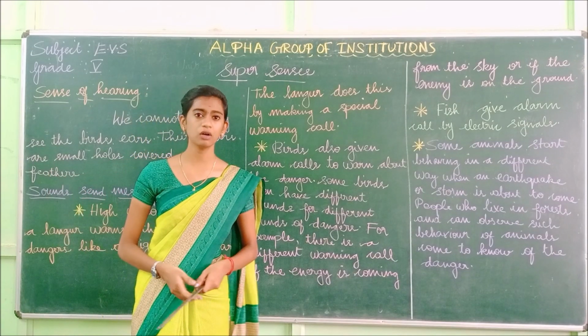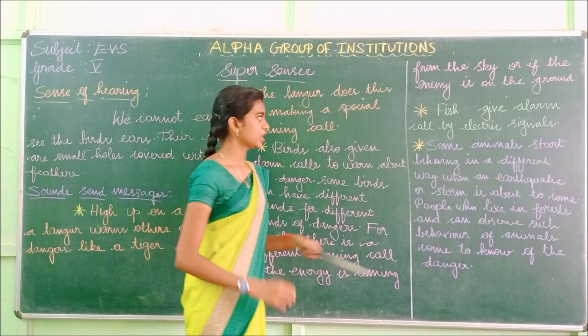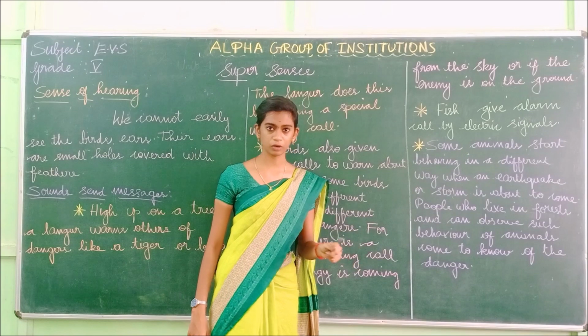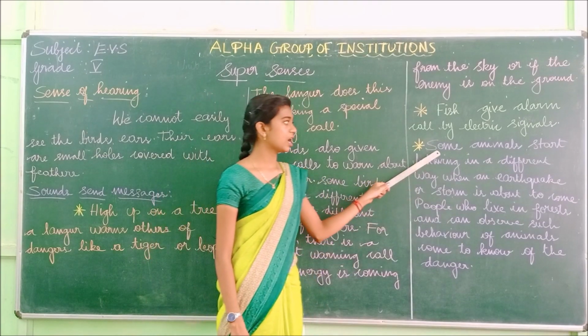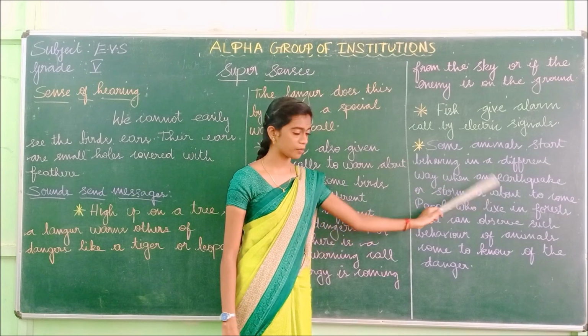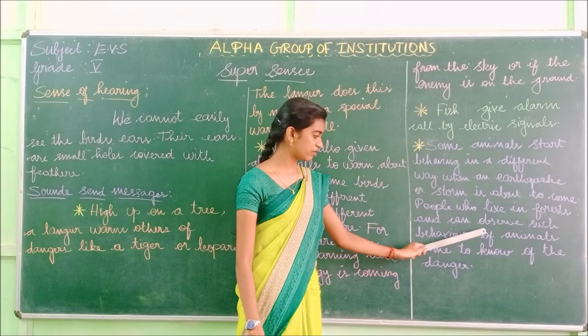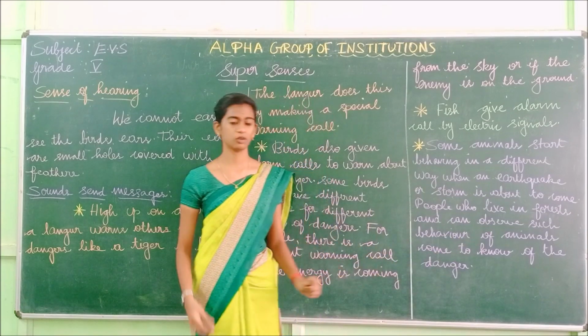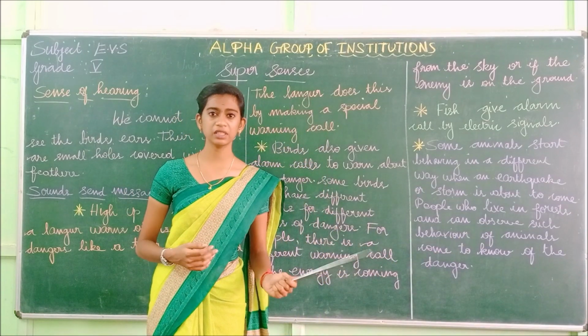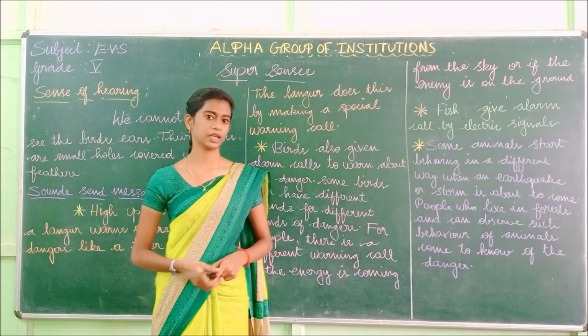It will give different sounds, or if our enemy is on the ground, it will give another sound. The next one is fish can also warn us by using electric signals, and some animals start behaving in a different way when an earthquake or storm is about to come. People who live in the forest can observe such behavior of animals and come to know of the danger. So before humans know, the animals know first about the danger that is going to come.